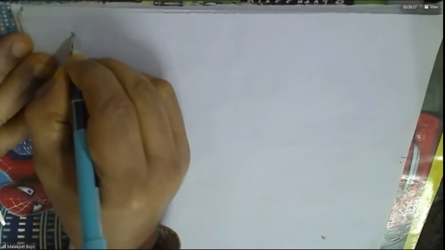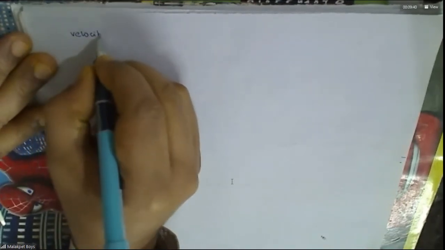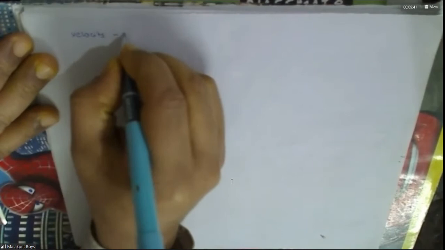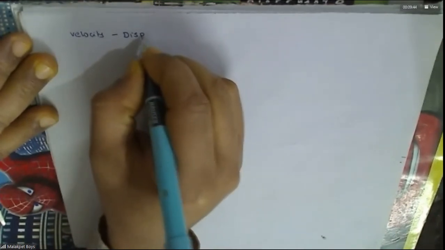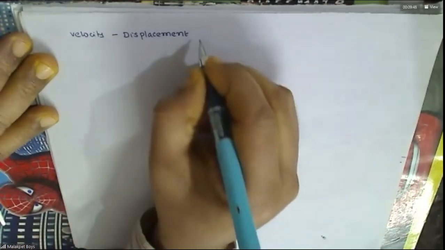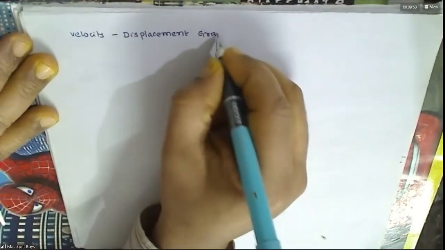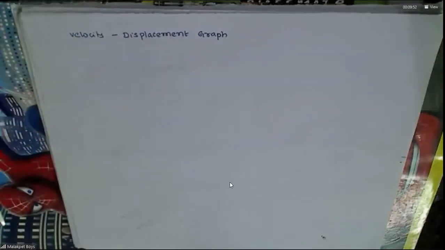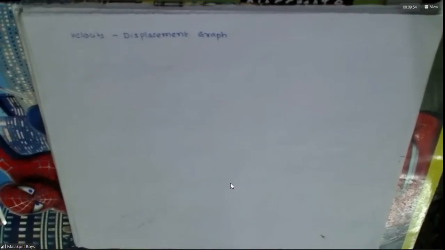Right. So we're discussing graphs. Let us see the other graph, the velocity-displacement graph.